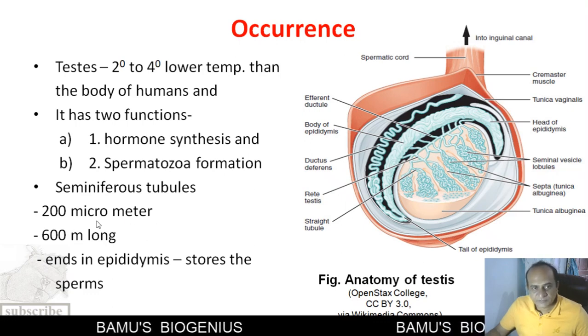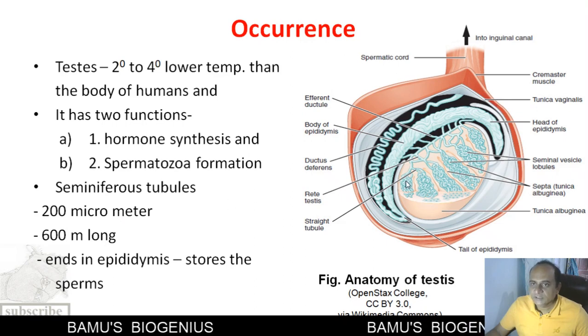The diameter of these seminiferous tubules is 200 micrometer, and they are about 600 meters long.